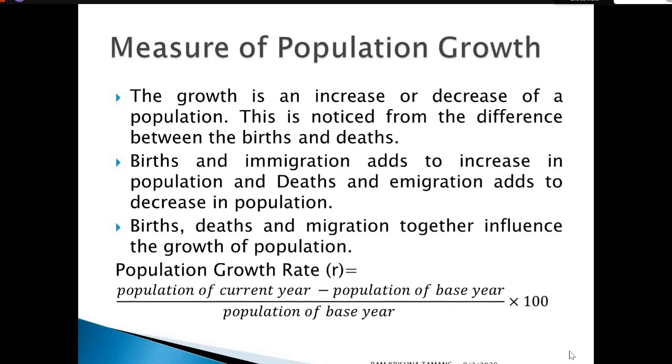For example, the population growth rate of Nepal in 2020 means total number of population in 2020 minus the population in the base year, that means the previous observed population, say 2011, divided by total number of population in 2011, multiplied by 100. The previous year is said to be the base year and the study year is said to be the current year.